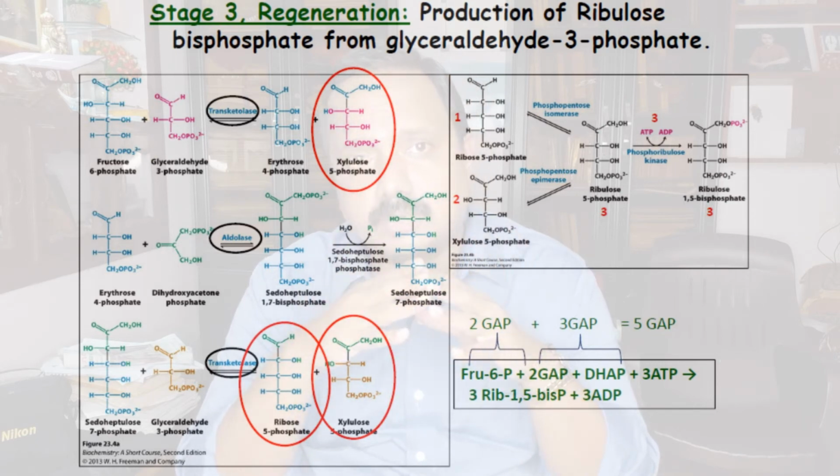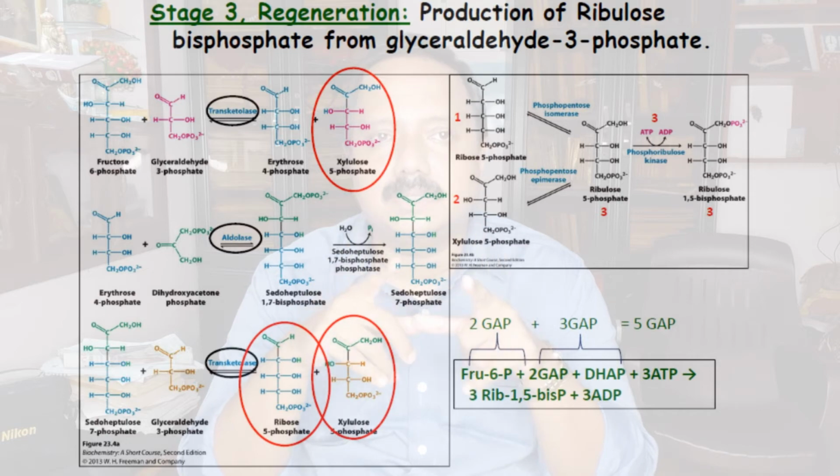Now we have sedoheptulose 7-phosphate. The sedoheptulose 7-phosphate is a ketone. So it has to react with the aldehyde. So it reacts with phosphoglyceraldehyde. We have 7 carbons in the sedoheptulose 7-phosphate, 3 carbons in the phosphoglyceraldehyde. Total there are 10 carbons, and these 10 carbons form 2 compounds such as xylulose 5-phosphate and ribose 5-phosphate.